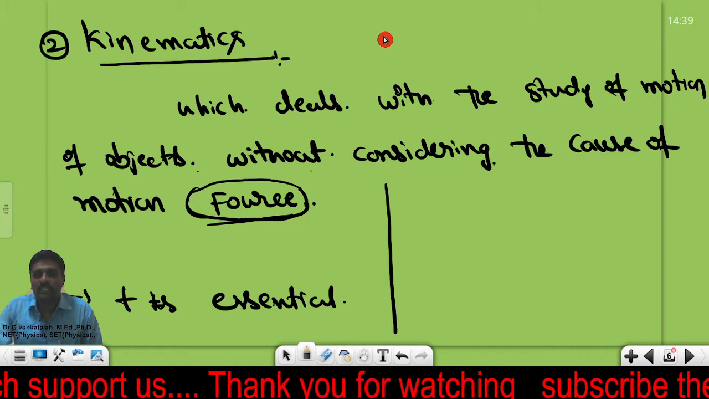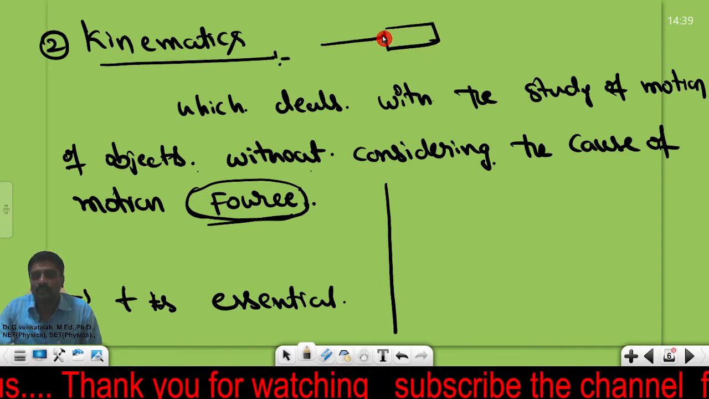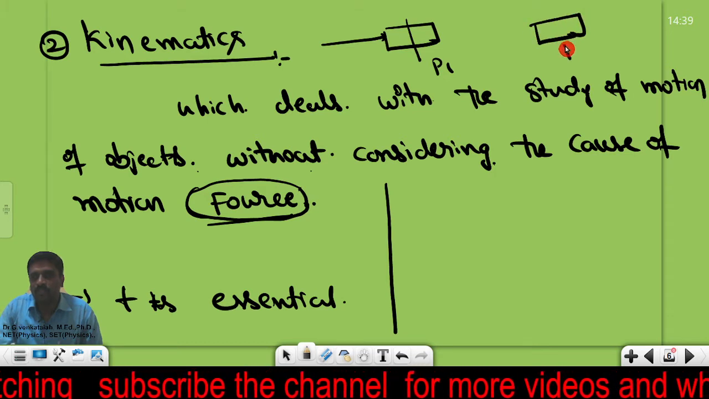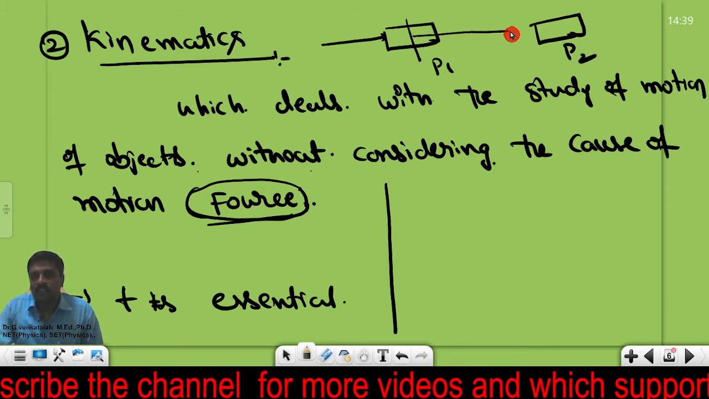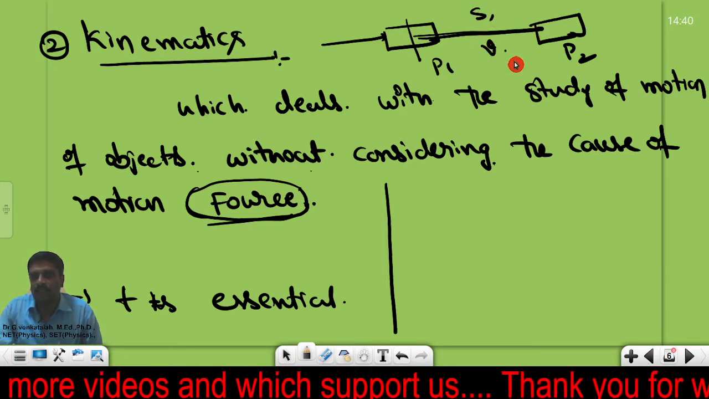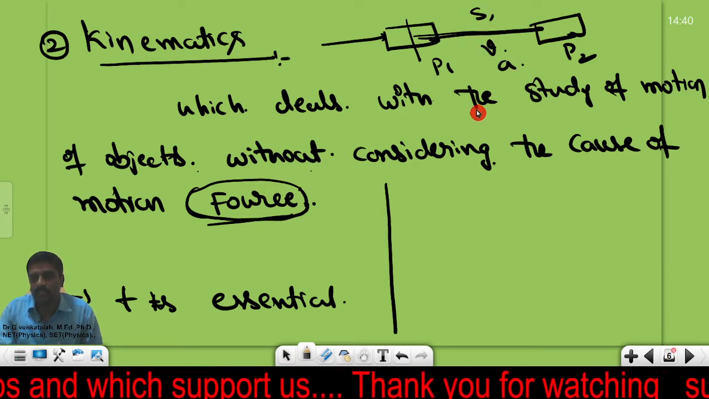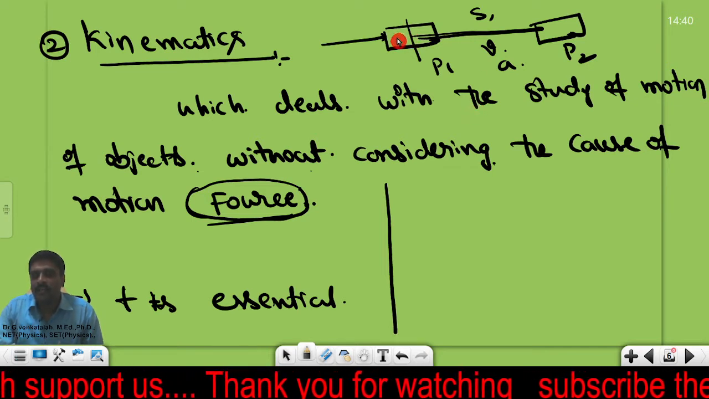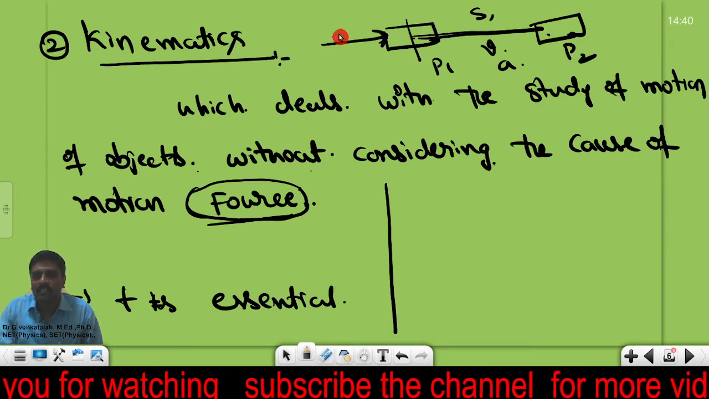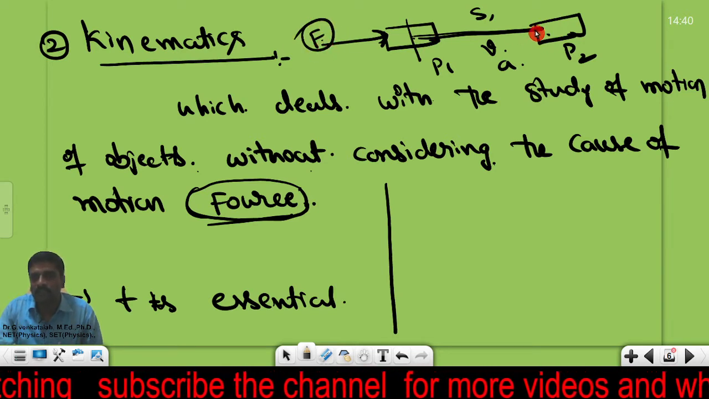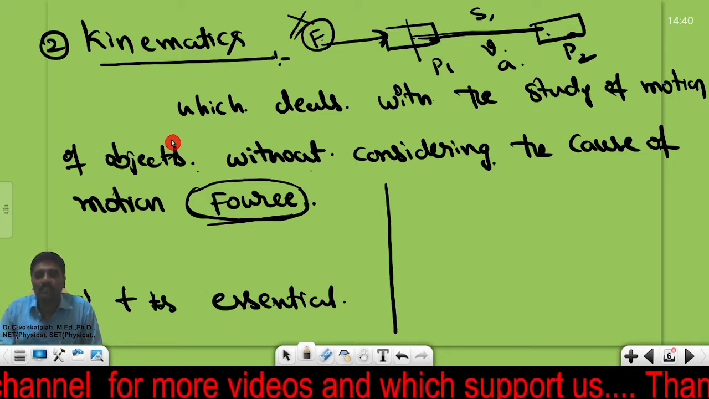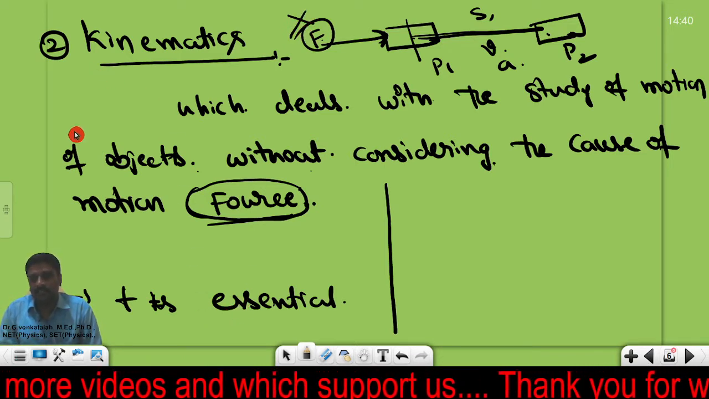For your easy understanding, suppose an object moves from position P1 to position P2. In this study of the object, we deal with how much displacement there is, what the velocity is, and what the acceleration is. But we are not discussing what caused this motion. Some force must be acting on the object, but that force need not be discussed in this subject. That subject is named kinematics.